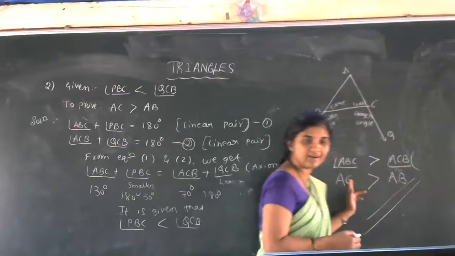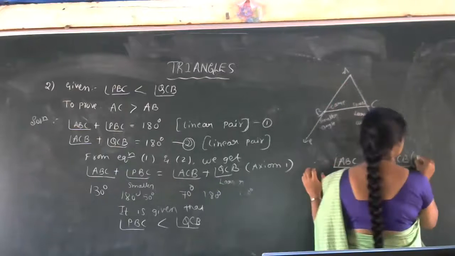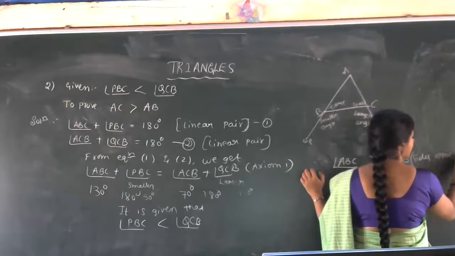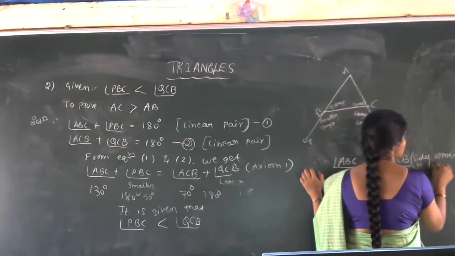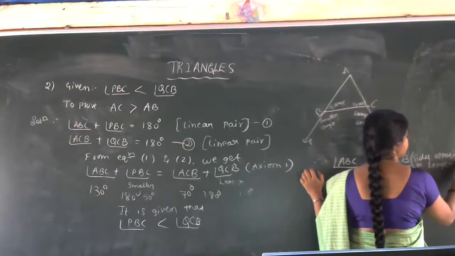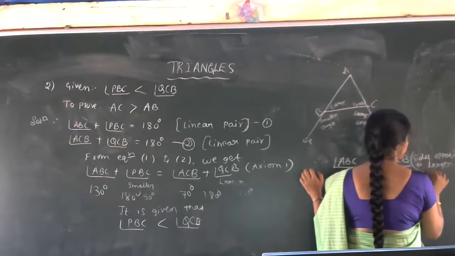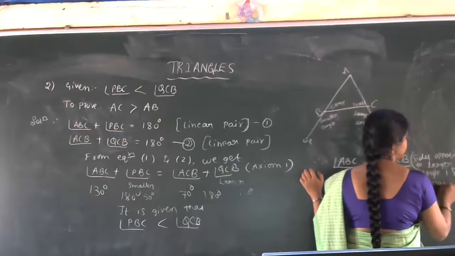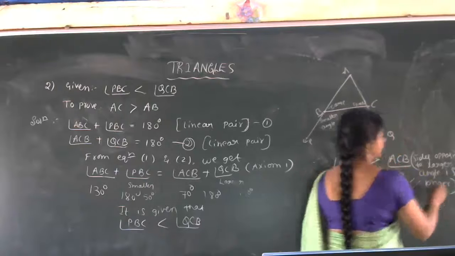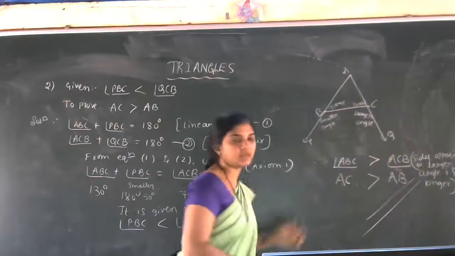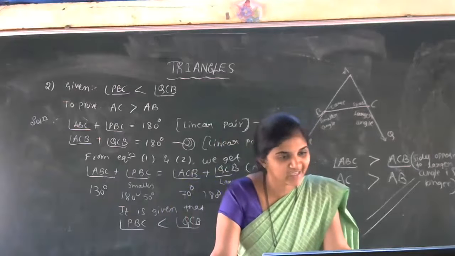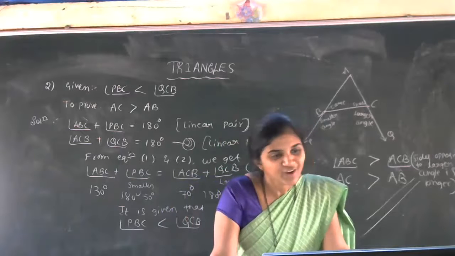So here you just write: sides opposite to larger angle is longer. Okay. Side opposite to larger angle is longer. Got the idea of this one?